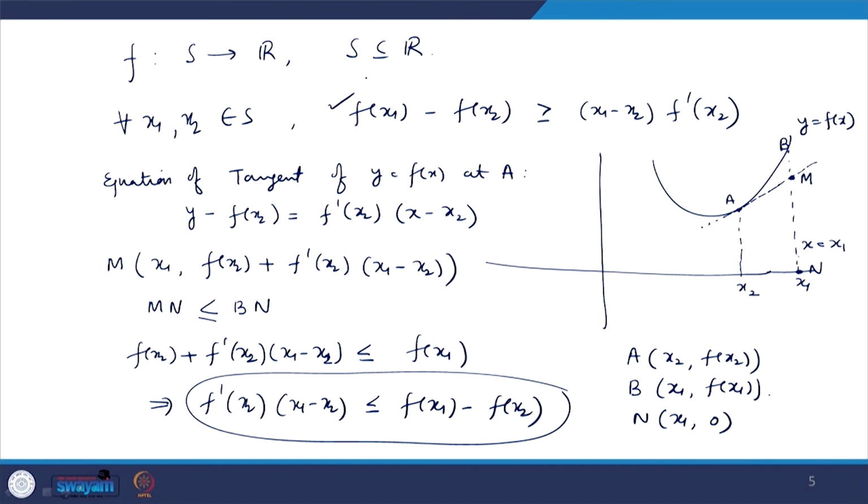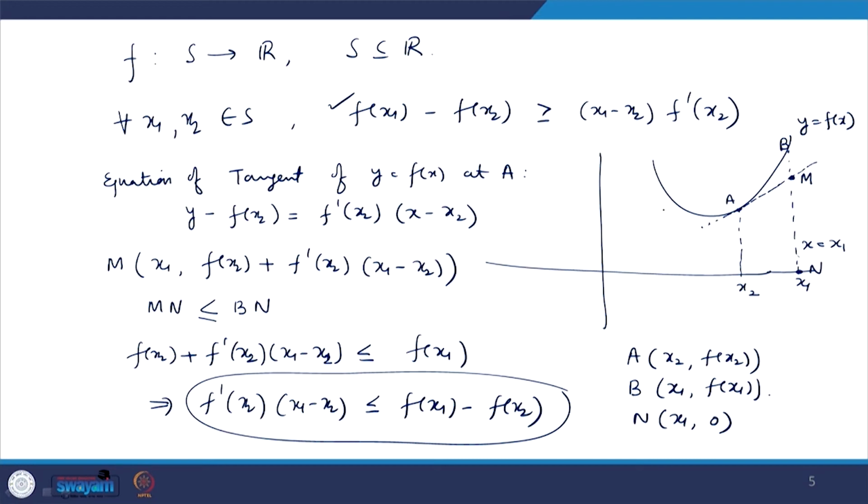So, what can we say geometrically? Geometrically, if you draw a tangent at any point on a convex function, then the tangent is always below the curve, or on the curve if it is a straight line. Here this function is strictly convex, so that is why the tangent always lies below the curve.